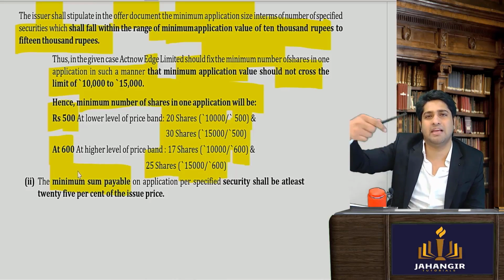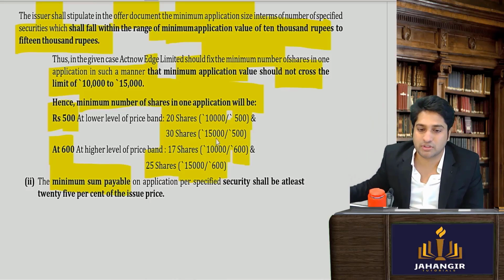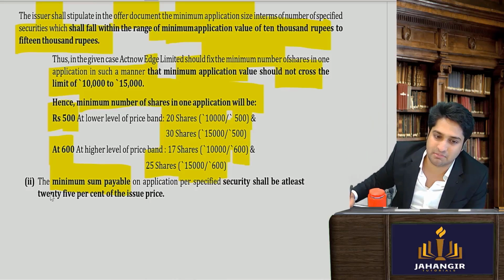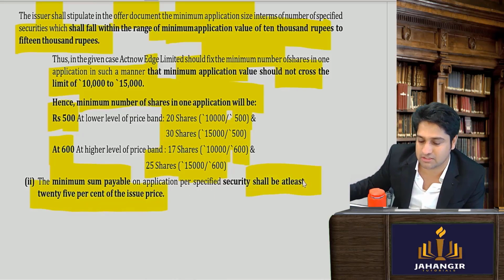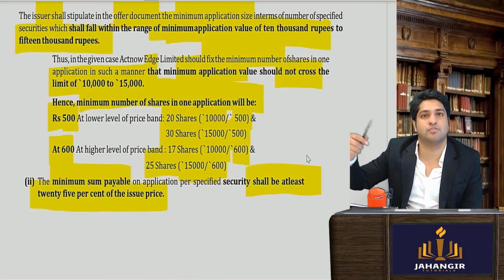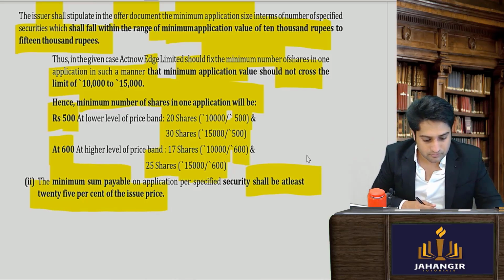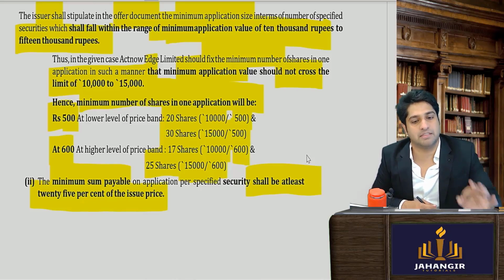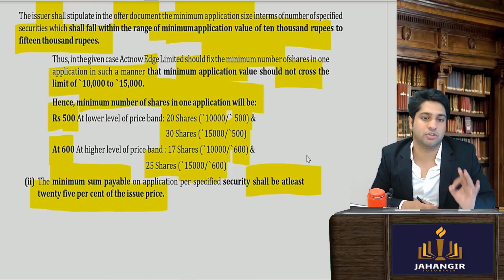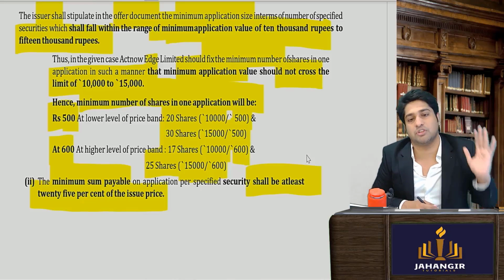So पहले application के time पे how much you have to pay. So here again the law says that minimum we have to ask is at least 25% of the issue price in the application amount.